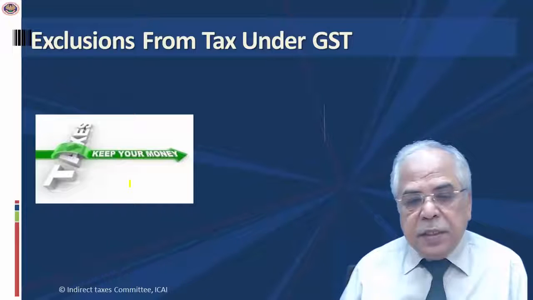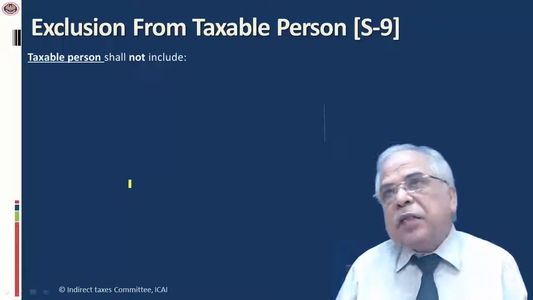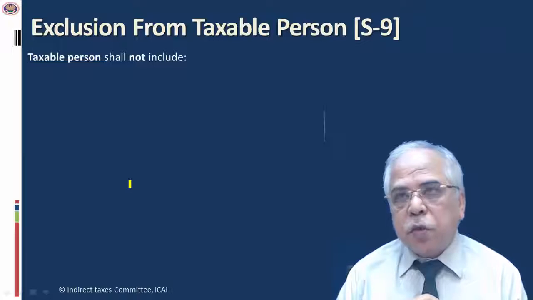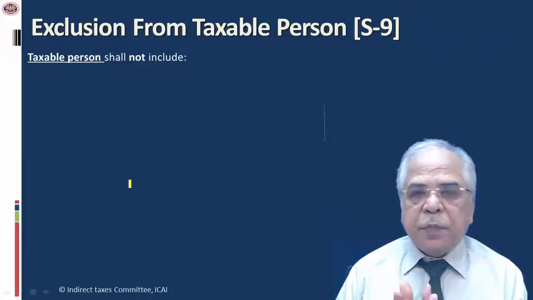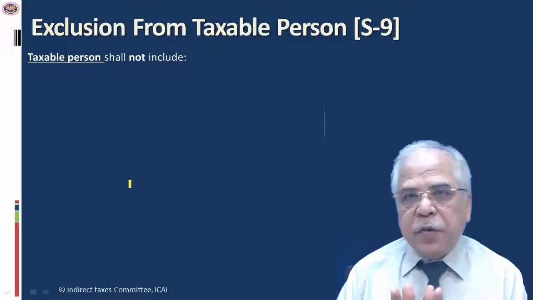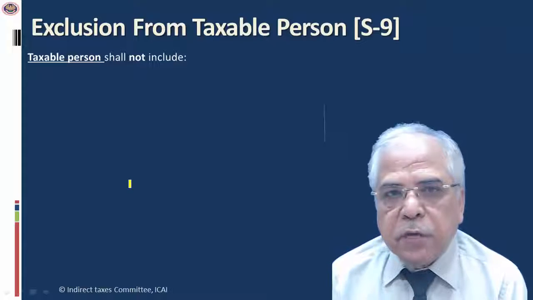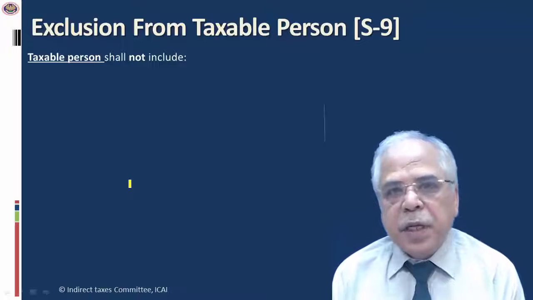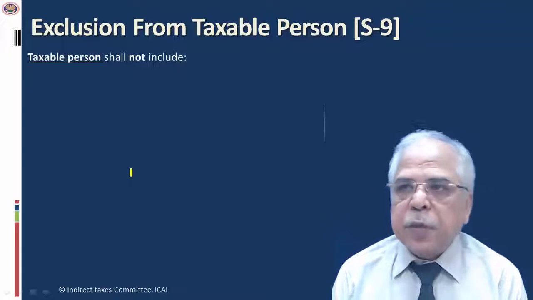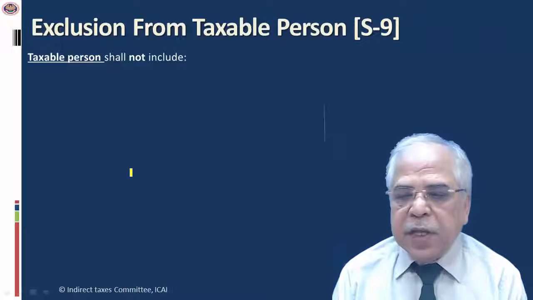Now we shall deal with the subject of exclusion from GST. As we all know, the exclusion can be with regard to the supplies and goods which do not fall in the scope of the GST. The power has been given under Section 10, but till date, no exclusion has been provided. We don't know what are the goods or the services which shall be excluded from the definition of GST, except petroleum products, which they say will be included in the GST as per the advice given by the GST Council. But there are certain exclusions provided in the various sections.